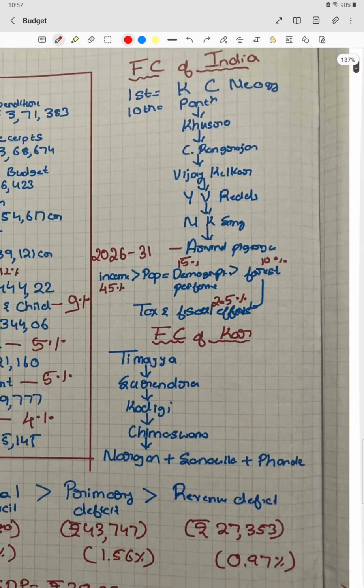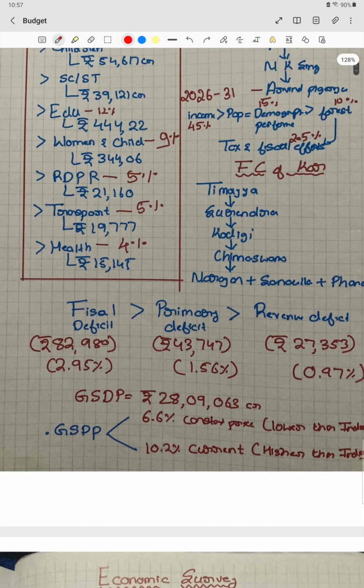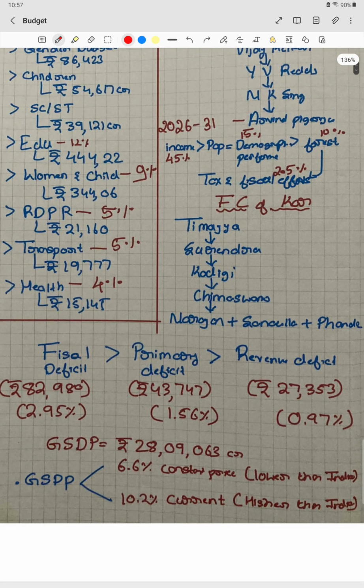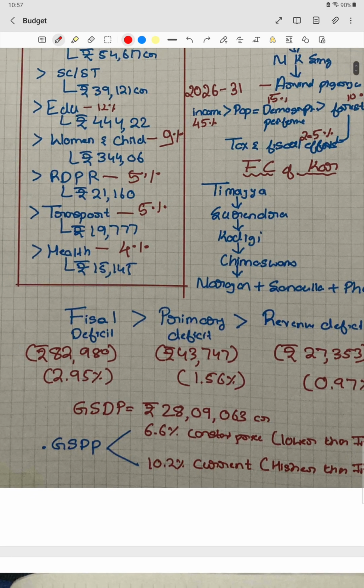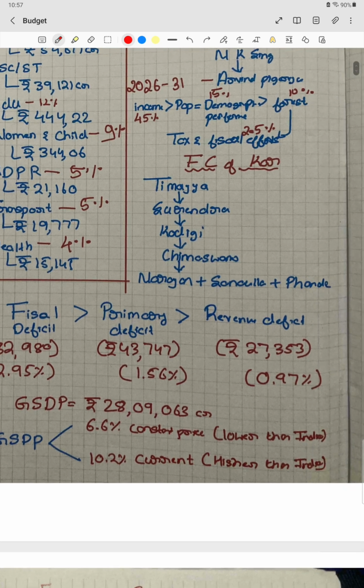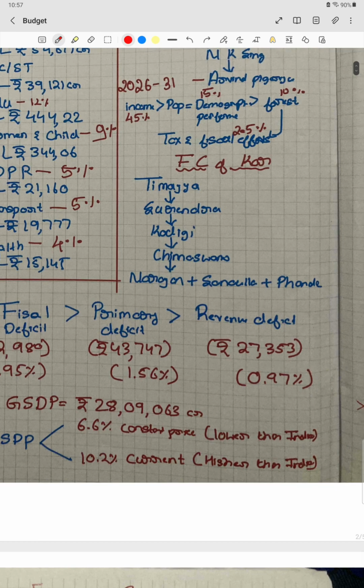Then we have to also know about some basic stuff here, like deficit. We know what is fiscal deficit, primary deficit, and revenue deficit. We just have to remember the money and the order in which they are declining. So the maximum deficit is fiscal deficit. Fiscal deficit is 82,980 crores. After that we have primary deficit, that is 43,747 crore, that is around 1.5%. Then the revenue deficit we have 27,353 crore.